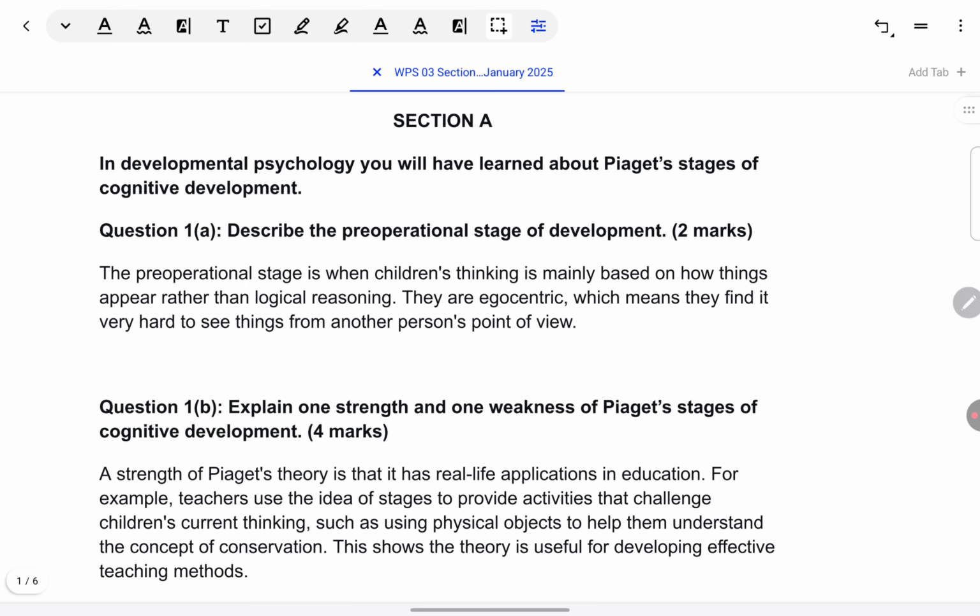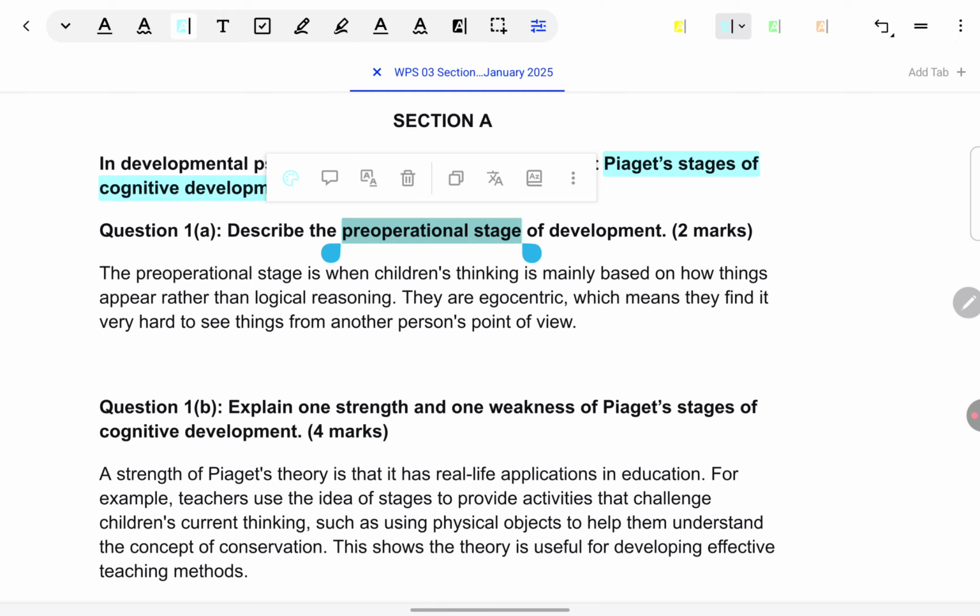Let's look at the first question. In developmental psychology, you will have learnt about Piaget's stages of cognitive development. Describe the pre-operational stage of development.